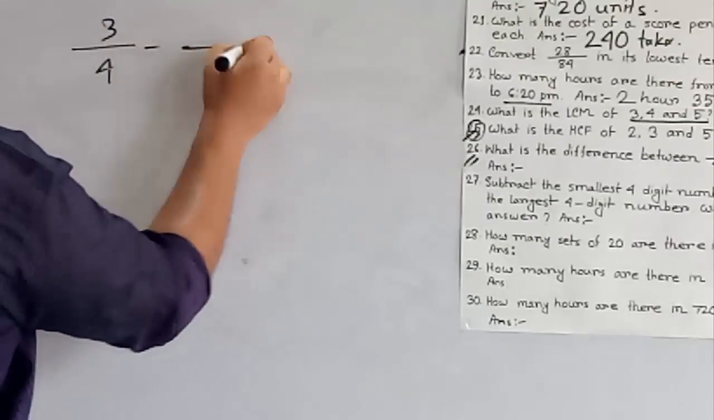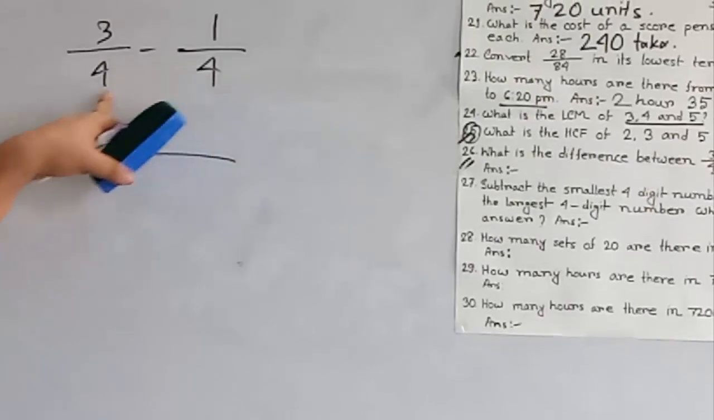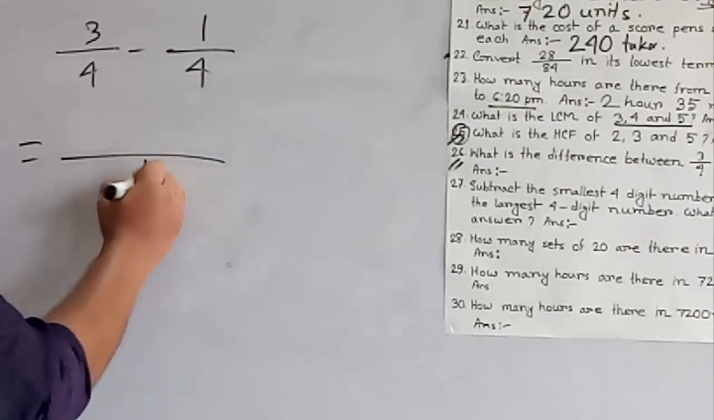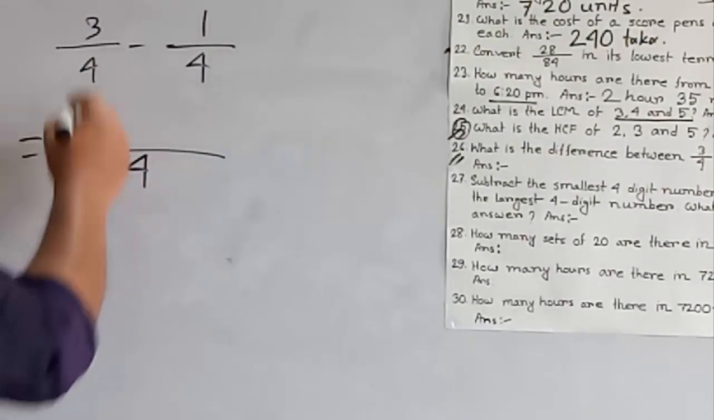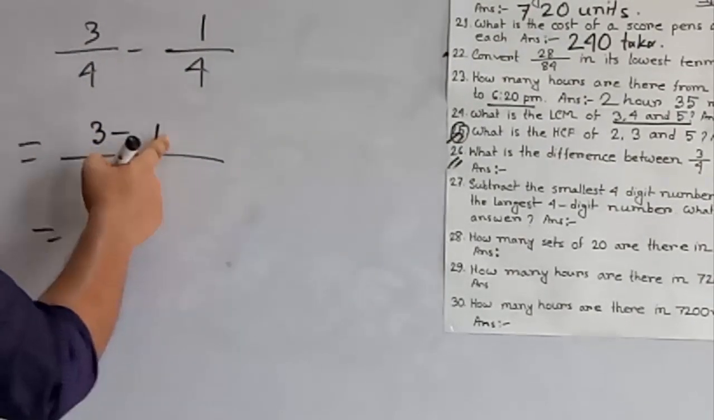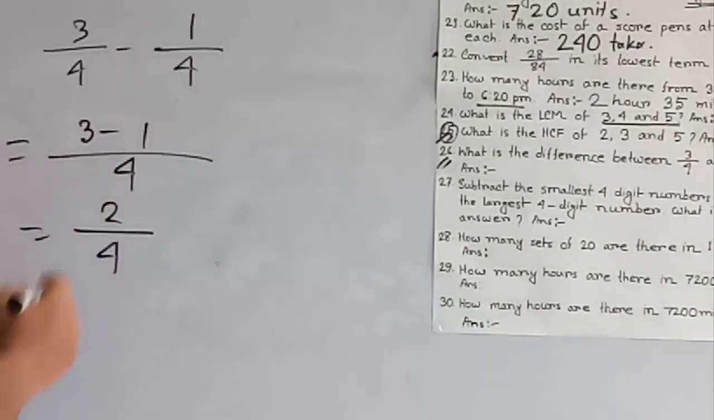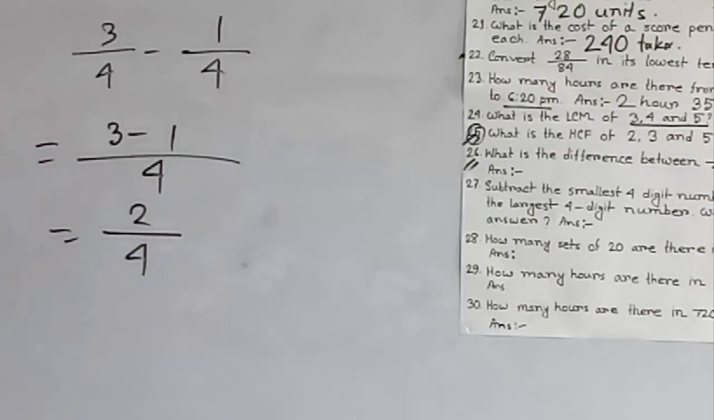3 by 4 minus 1 by 4. My dear student, 4 is the LCM of 4 and 4. So now we subtract 3 minus 1. If we subtract 1 from 3, then we get 2 by 4.